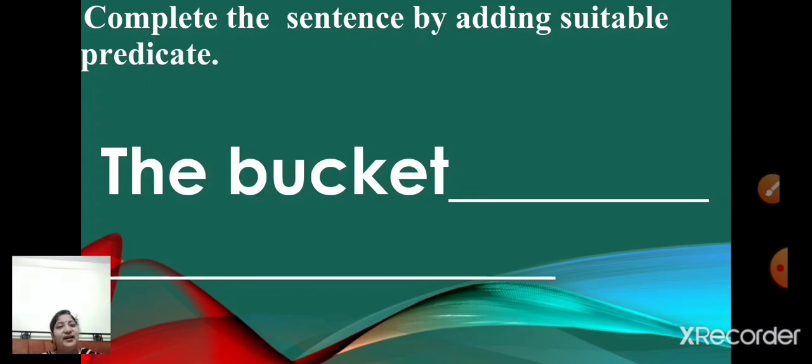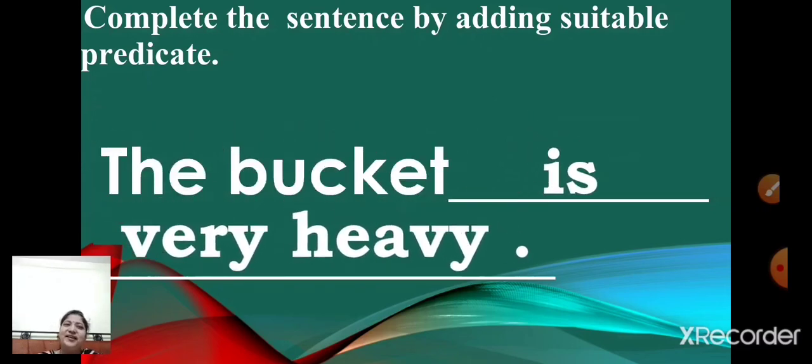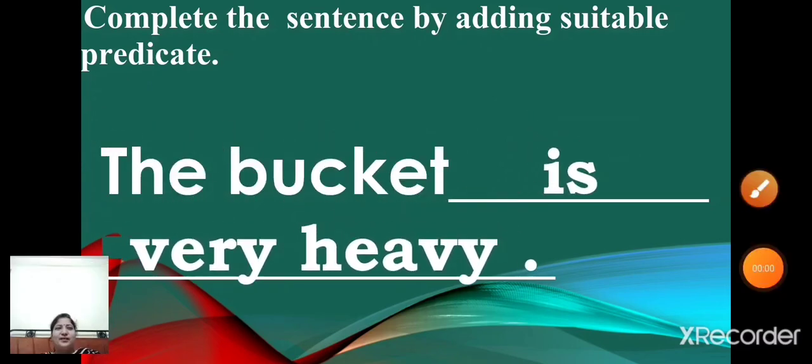The bucket is very colorful or the bucket is very big, the bucket is very small. Okay, the bucket is very heavy. So, the bucket is the subject, is very heavy is the predicate.